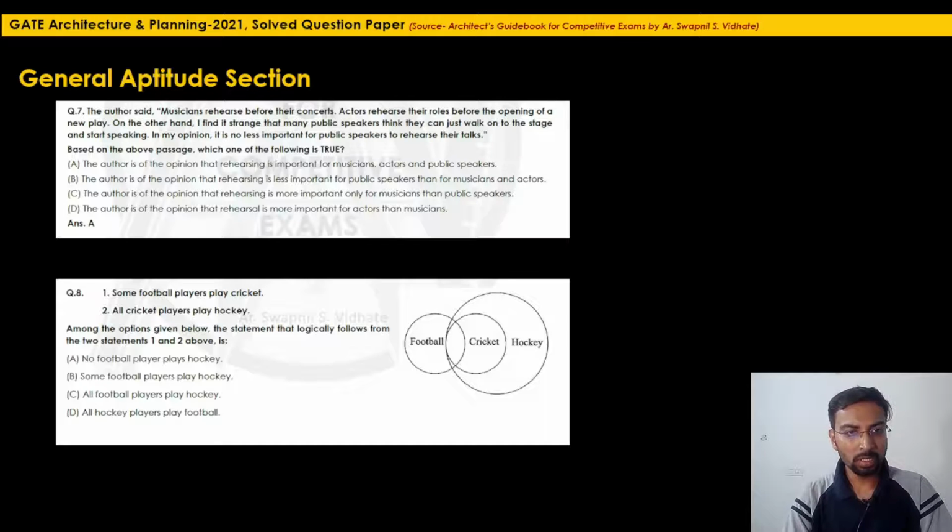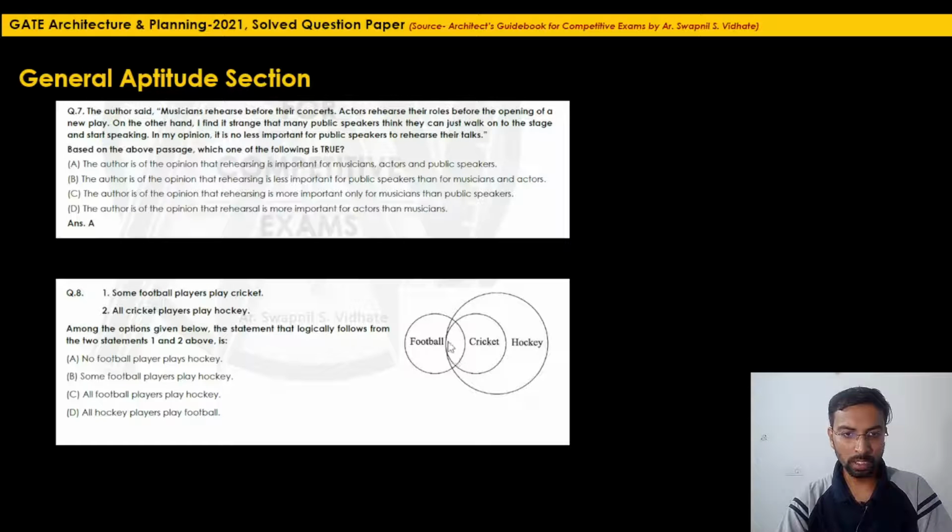8th question, some football players play cricket. All cricket players play hockey. Among the options given below, the statement that logically follows from the 2 statements 1 and 2 above is. So this question is based on set theory. So some football players play cricket. We will just draw the figure. Some football players play cricket.